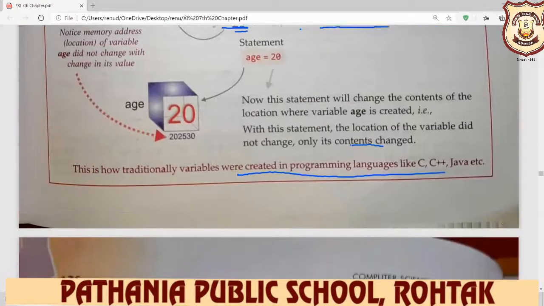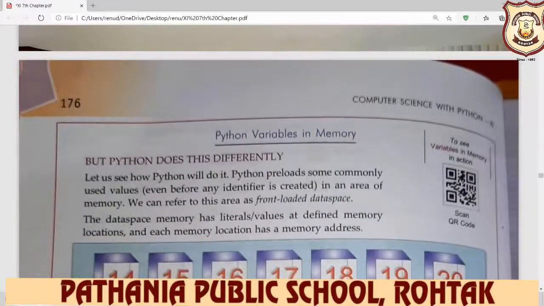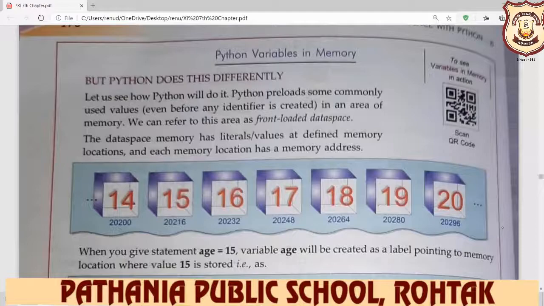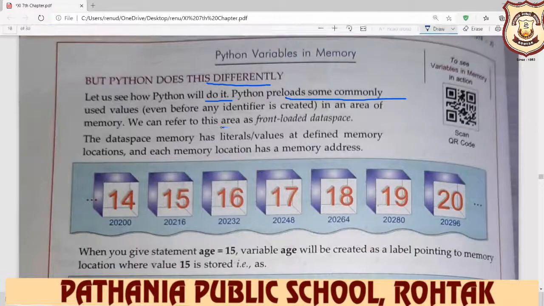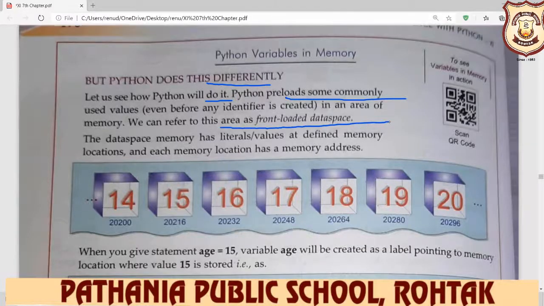But in Python, it is totally different. Python variables are in memory, but Python does this differently. Let us see how Python will do it. Python preloads some commonly used values even before any identifier is created, in an area of memory. We can refer to this area as front-loaded database, or front-loaded data space.